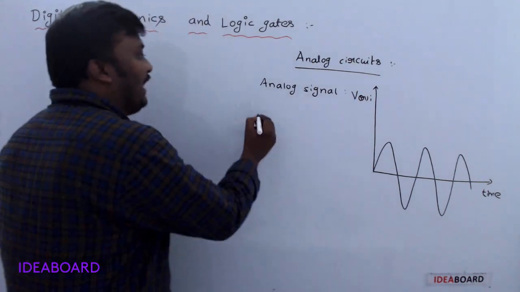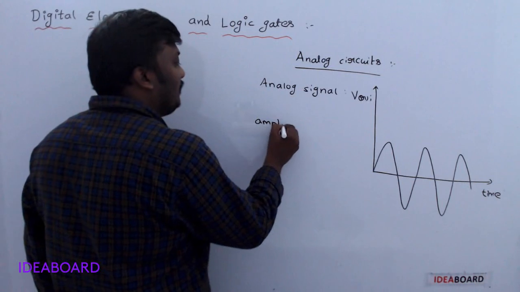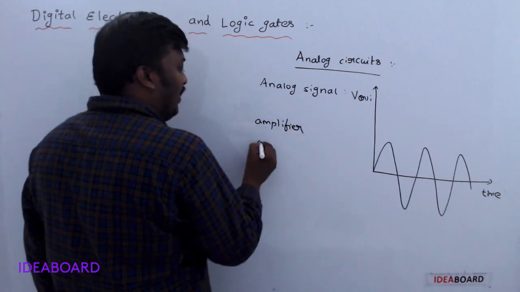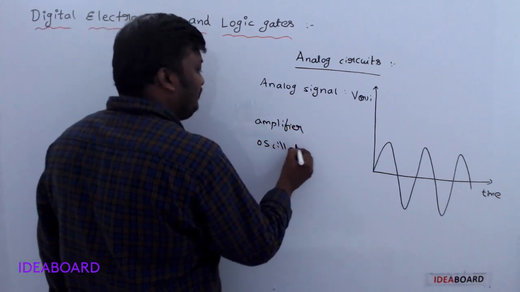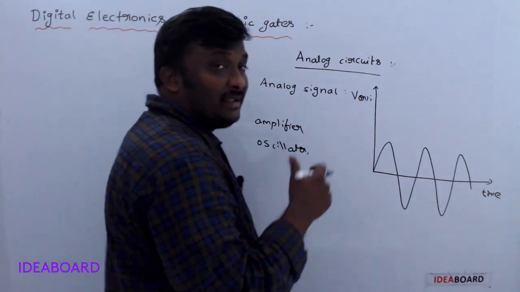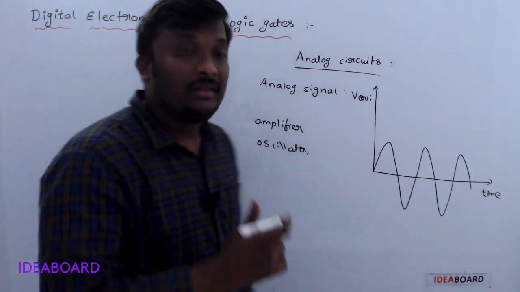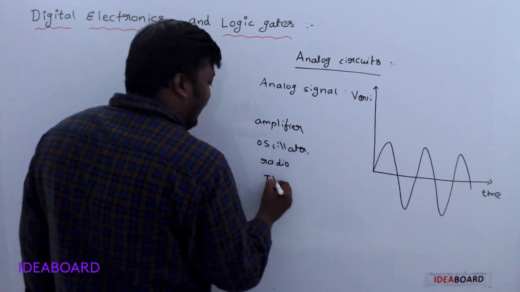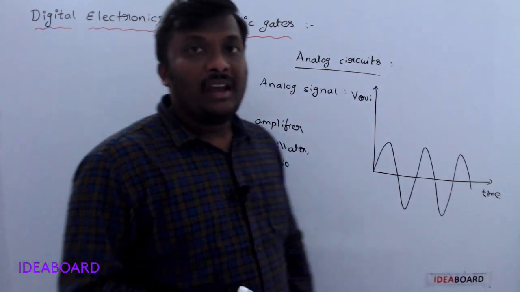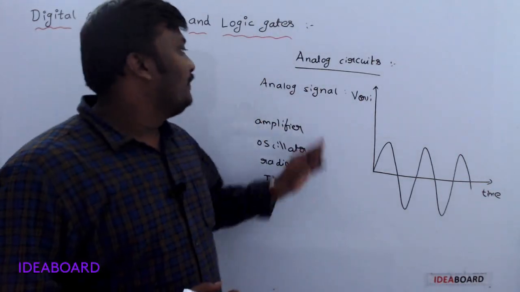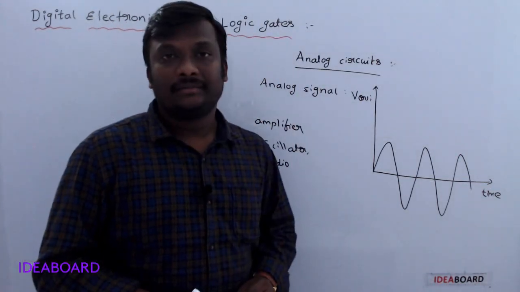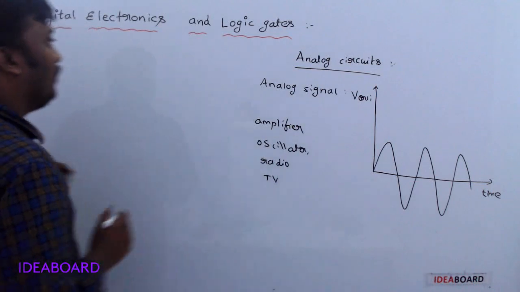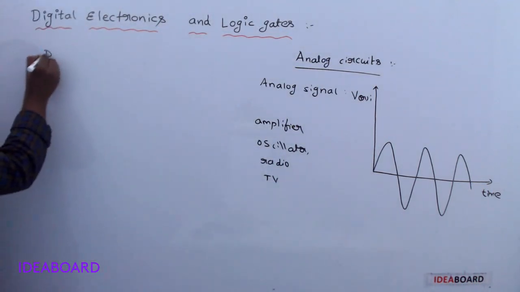Understand? In amplifiers and oscillators, these types of waves are generally called electromagnetic waves. Radio and television all make use of these analog signals. Understand? Now coming to digital circuits.